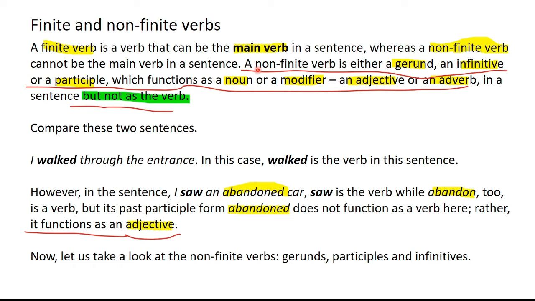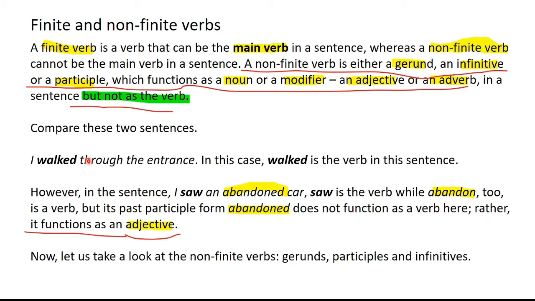So what types of non-finite verbs do we have? We have gerunds, infinitives and participles. They function as nouns or modifiers, that is an adjective or an adverb, but not as the verb. This is the key distinction, keep in mind. A finite verb is going to function as a verb in a sentence. However, a non-finite verb, despite being a verb, will not function as a verb, it will function as a noun or a modifier.